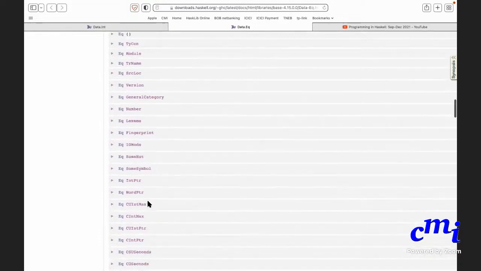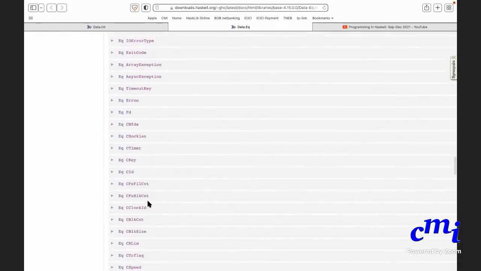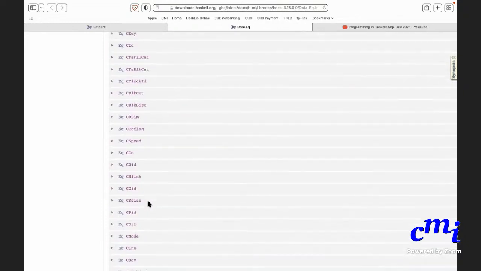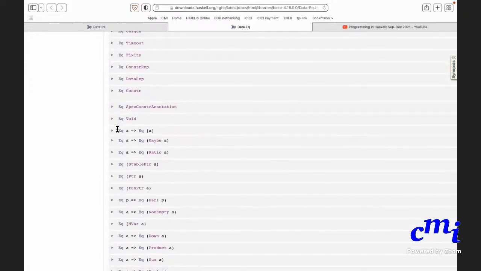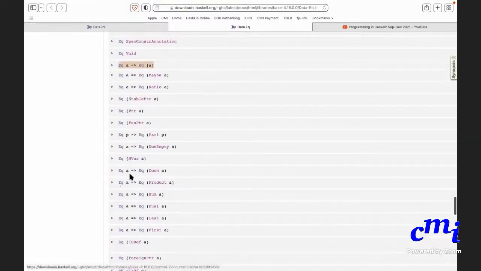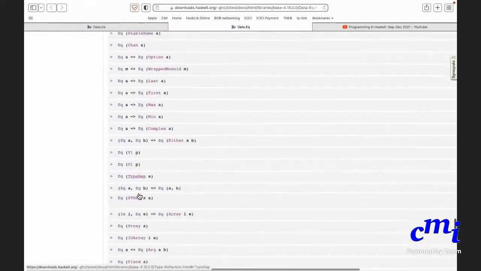Okay, so you see that lots of instances of EQ, all kinds of types are there. Okay, you don't need to understand all these. I don't understand more than some 4 or 5 of these, so you don't need to worry. But here, see, this is another thing. If A belongs to the class EQ, list A belongs to the class EQ. If A belongs to the class EQ, maybe A belongs to the class EQ, etc., etc. If A belongs to the class EQ, pairs will belong to the class EQ. Okay, that will come later.